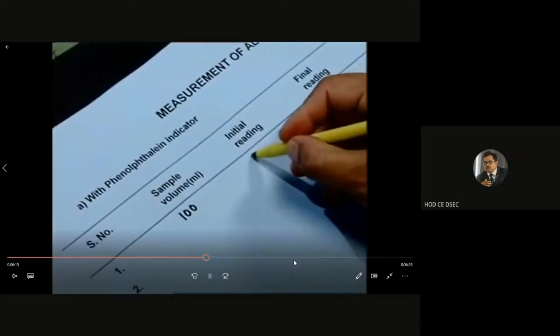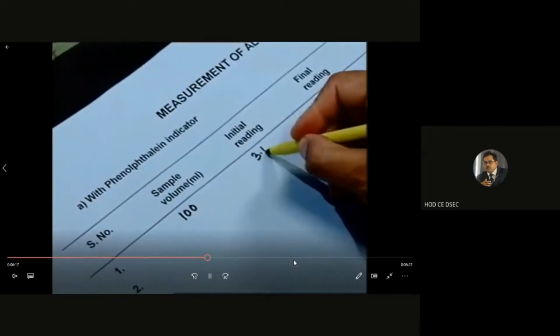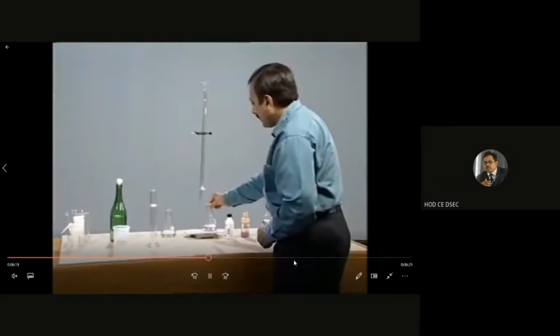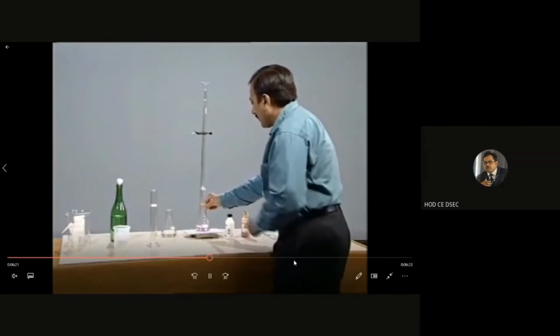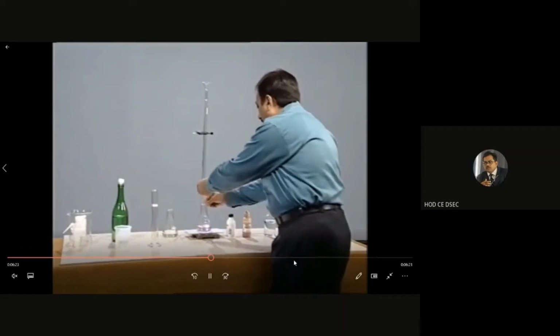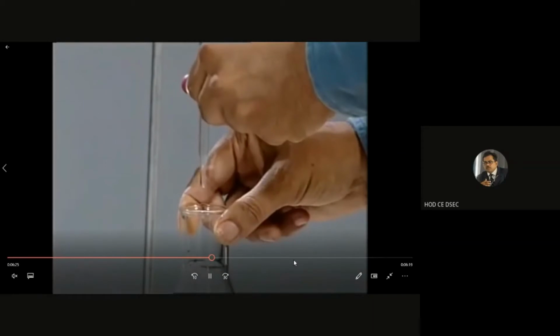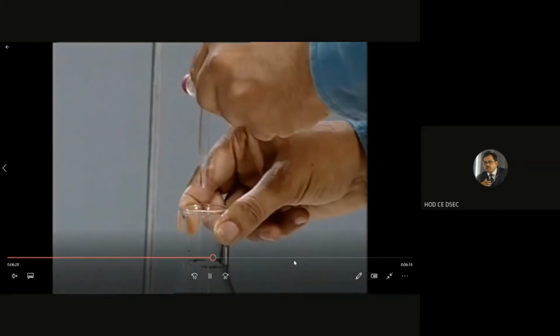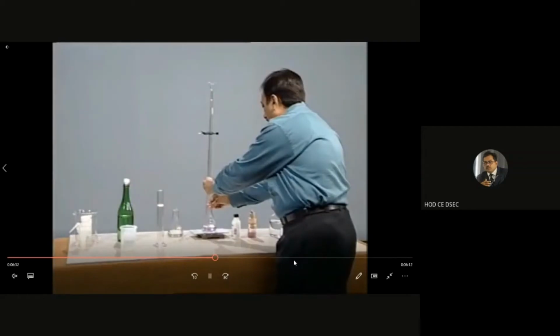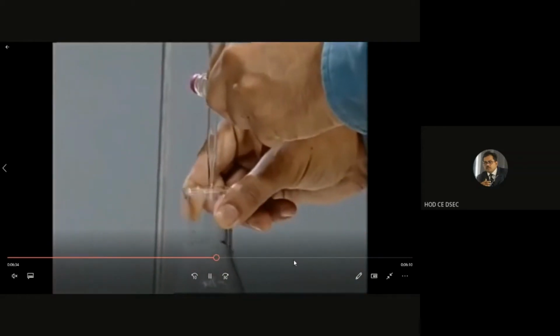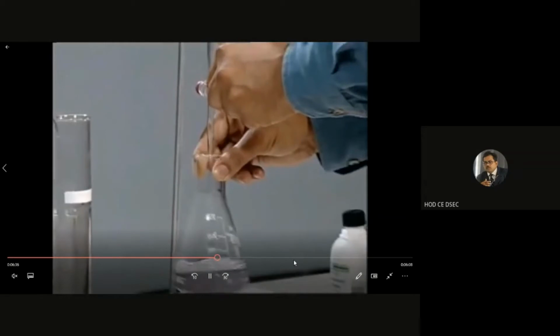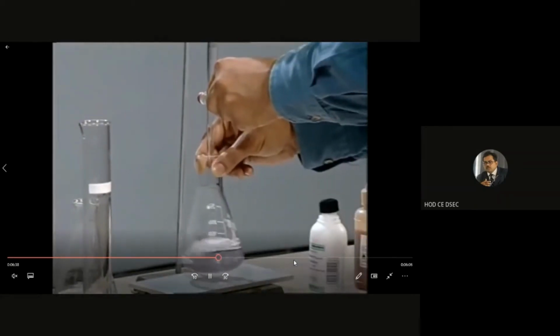Initially you write down the reading, that is the standard procedure, 3.1, and after the titration you take the final burette reading. You titrate with the N/50 sulfuric acid till the color disappears. That burette reading gives the phenolphthalein alkalinity.